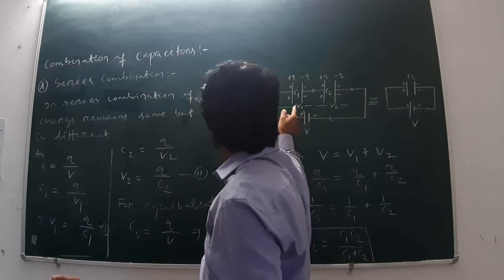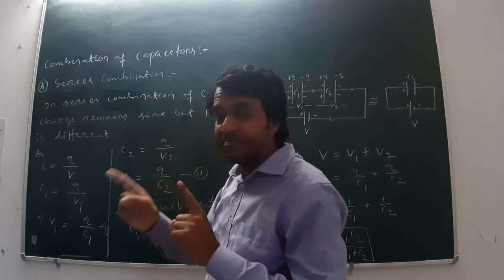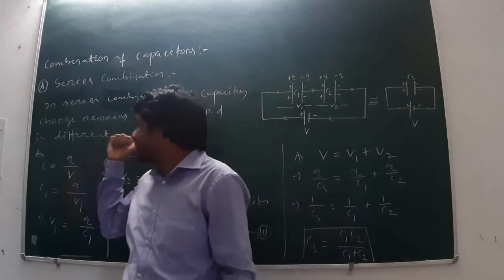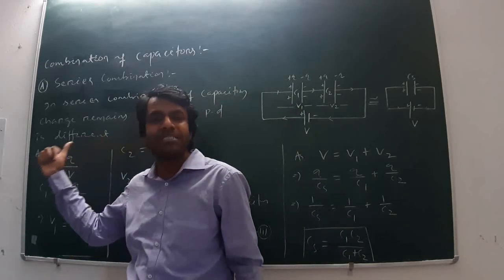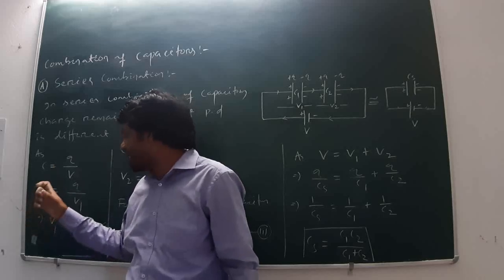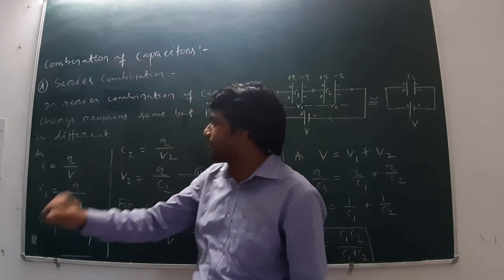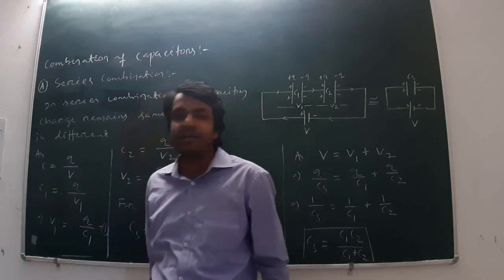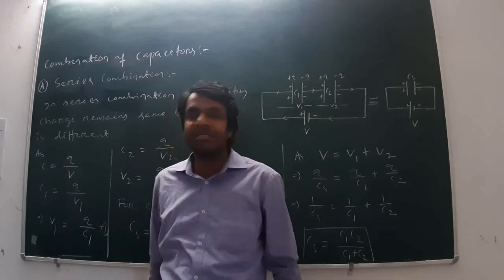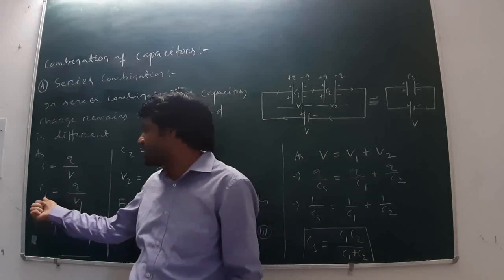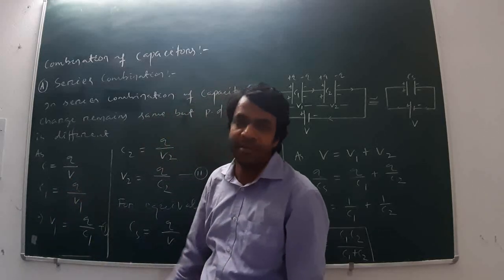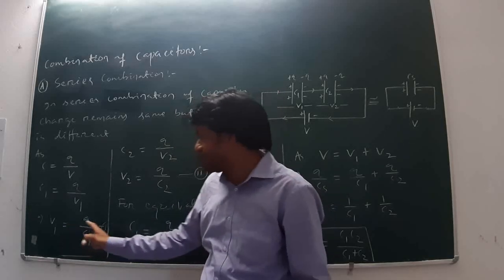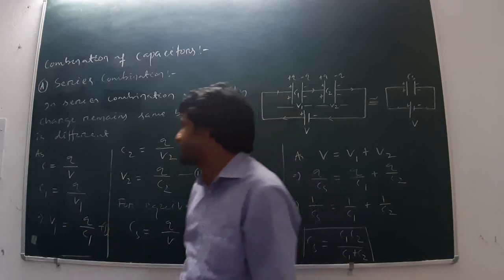Either potential difference or charge, which is different, that you have to calculate. As in series combination the potential difference is different, therefore I can calculate the first potential difference. For the first capacitor having capacitance C1, potential difference V1, charge Q, therefore C1 is equal to Q by V1, or V1 is equal to Q by C1. That is equation 1.